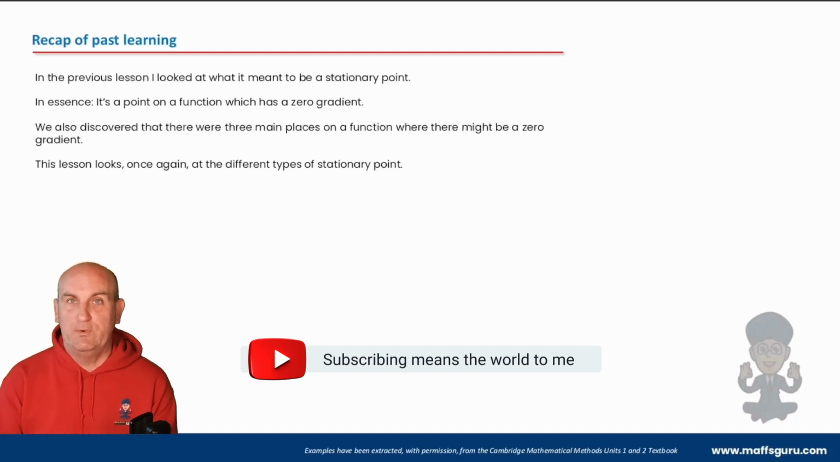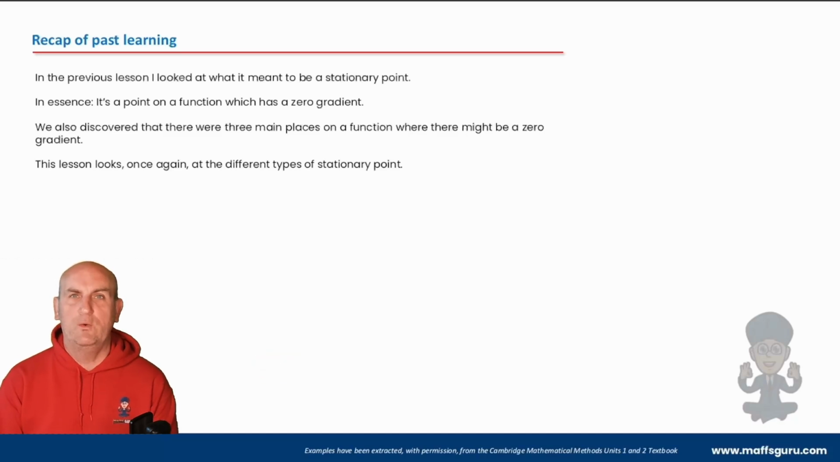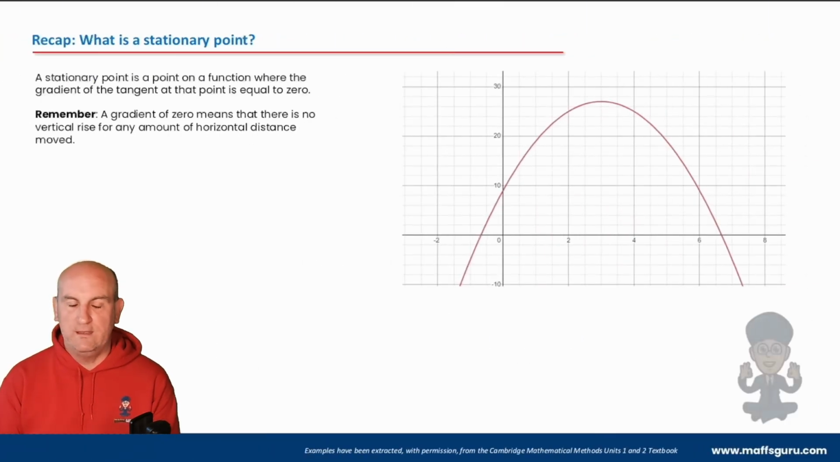Again, past learning, we've looked at what it meant to be a stationary point. Basically, it's a point where the gradient of the tangent at that point is 0. We've learned all sorts of different ways of being able to do it. Probably I told you in previous videos that my maths teacher made us do it by hand with pencil and a ruler, but that's okay. I'm over that therapy now. And we discovered that there were 3 main places on a function where there might be a 0 gradient. So this is more a recap and being able to find where they are, and also different ways. And I'm going to branch out into the methods 3 and 4 course as well, a little bit. Don't worry, it's not going to get too much for you, I promise.